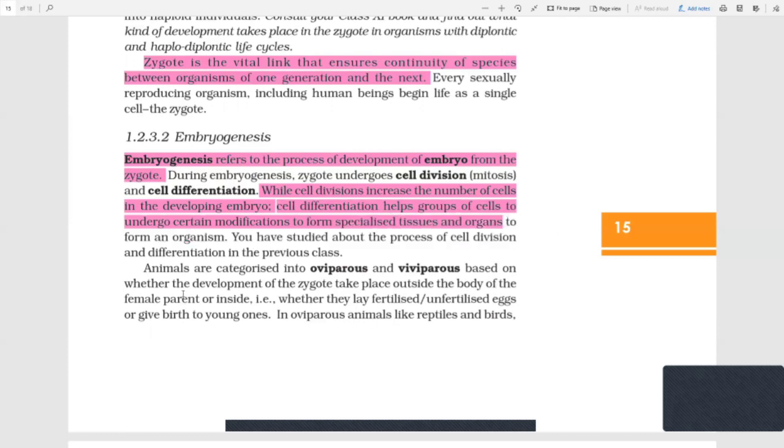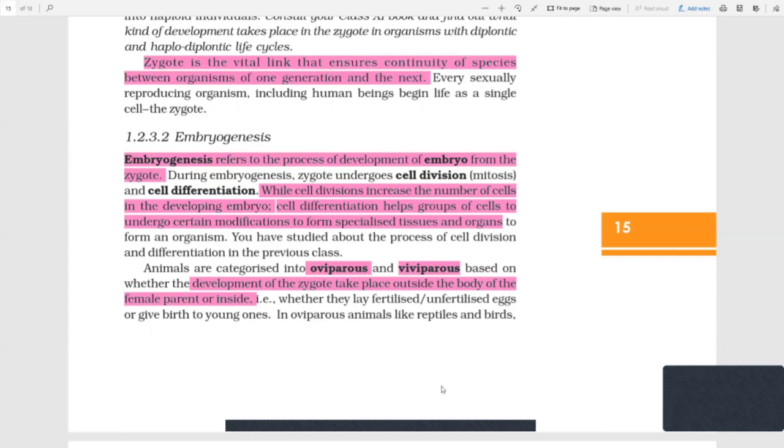Okay, now embryogenesis is done. Now animals are categorized into oviparous and viviparous. How are the organisms born? Are they delivered or do they hatch from the eggs? So animals are categorized as oviparous, which hatch from the eggs, and viviparous, which give birth to young ones in their womb, based on whether the development of the zygote takes place outside the body or inside.